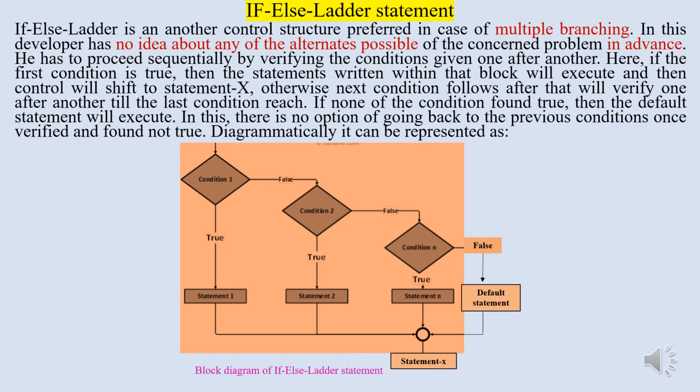Diagrammatically, its block diagram is drawn below. In the adjacent diagram, condition 1 will be verified first. If found true, then statement 1 will execute and then control will shift to statement X. But if condition 1 is found false, then the next condition, that is condition number 2, will be verified. If found true, statement 2 will execute and shift the control to statement X. Likewise, condition N and statement N will execute. If none of the conditions is found true, then the default statement will execute, followed by statement X.